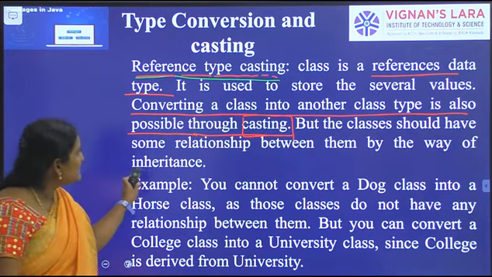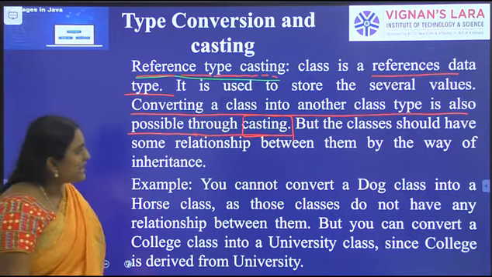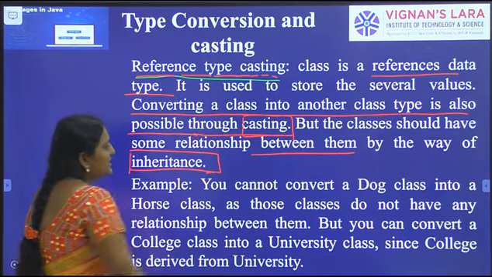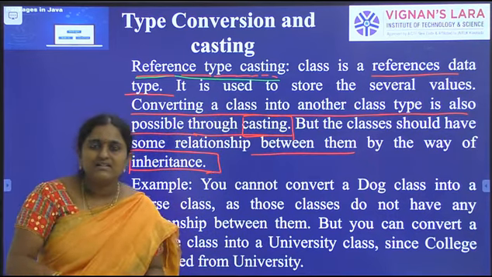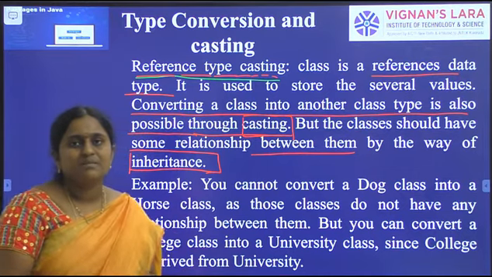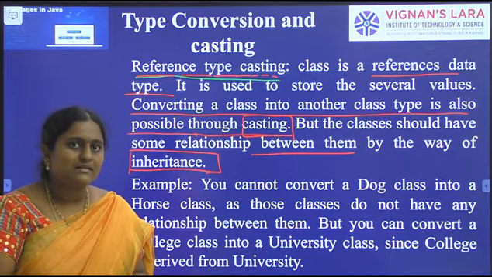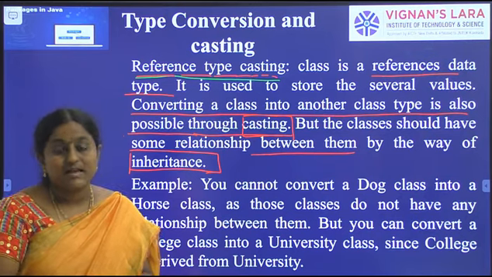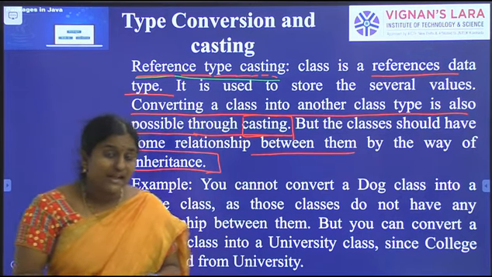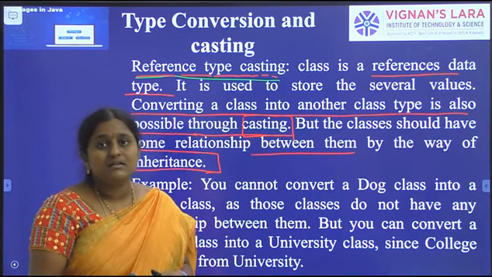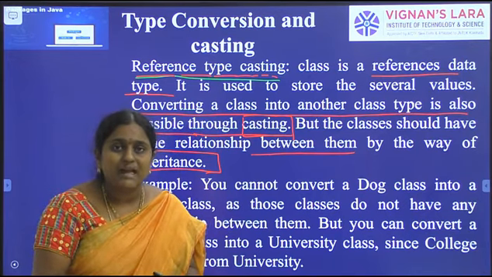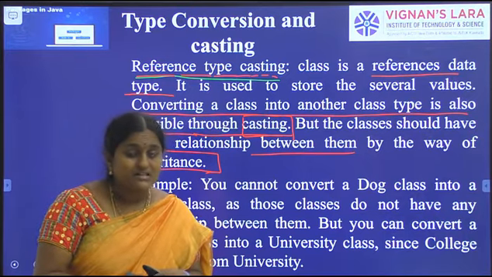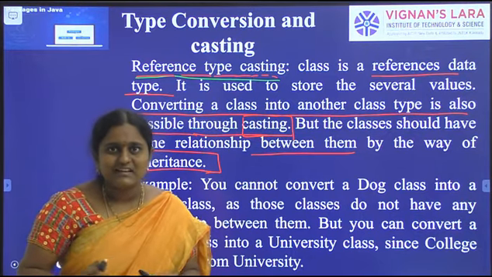But the classes should have some relationship between them. In Java, classes have a relationship by way of inheritance. In inheritance, superclass and subclass have a relationship. If we create an object of the superclass only, we can access only superclass members. If we create an object of the subclass, we can access superclass members and subclass members. This is the relationship between superclass objects and subclass objects in the inheritance concept.